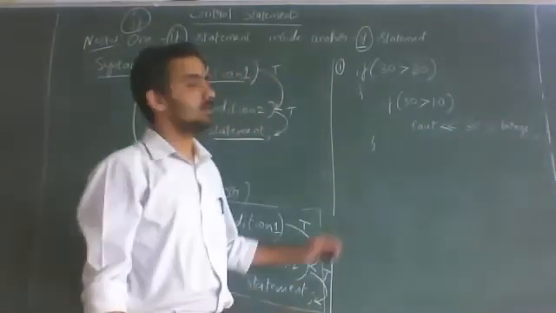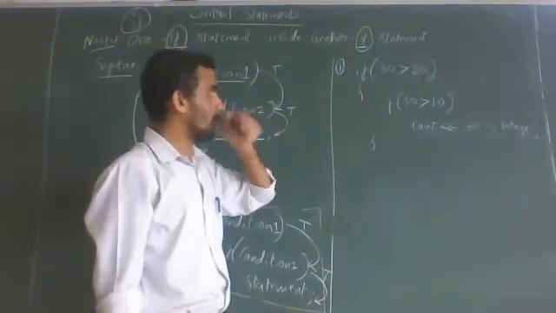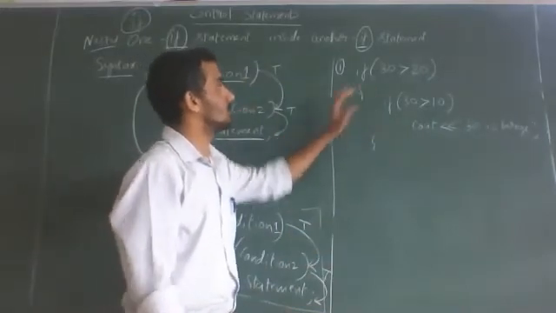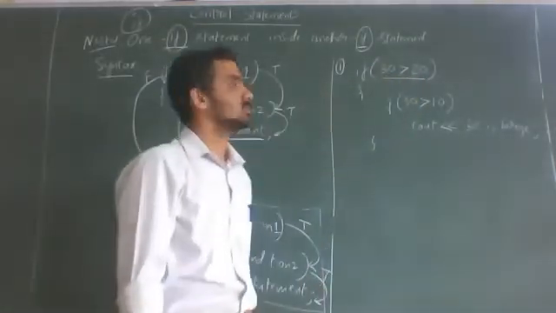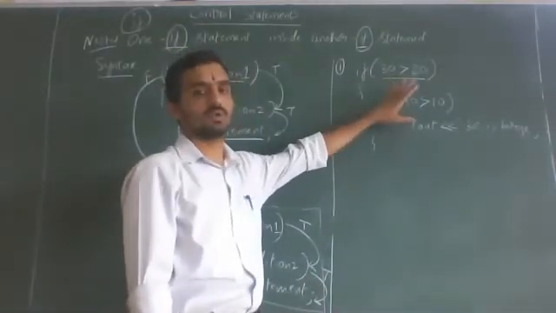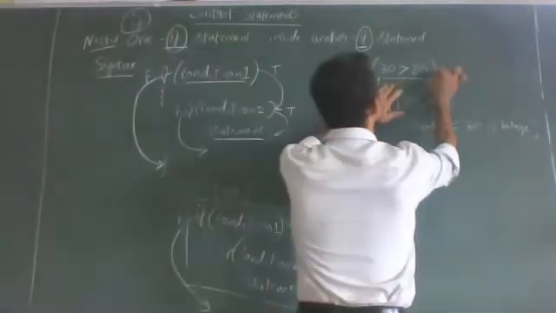Okay. So we'll try to understand here. You see 30 greater than 20. Is it true? Yes, it is true because 30 is more than 20. So this condition is true.